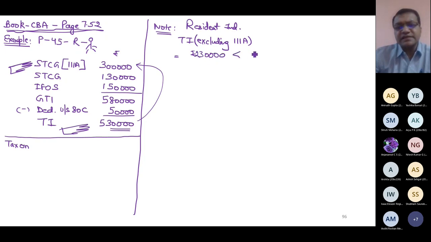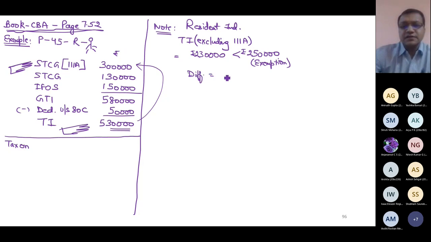Is this less than the exemption limit? Yes. What is the exemption limit of this person whose age is 45 years? This is the exemption limit. Is it less? Yes. By how much is it less? The difference is 20. This is the amount of relief.